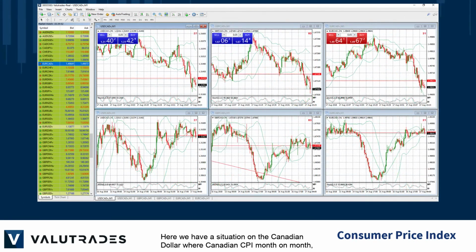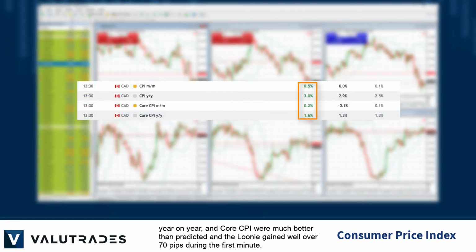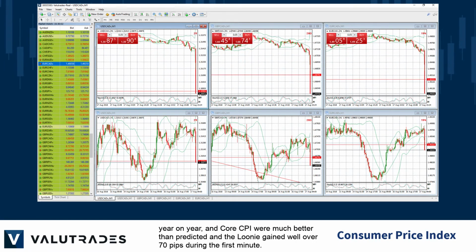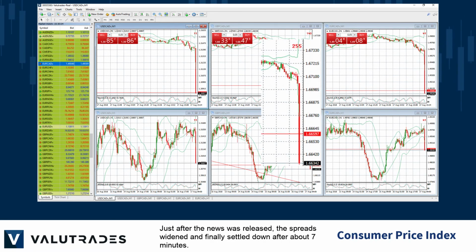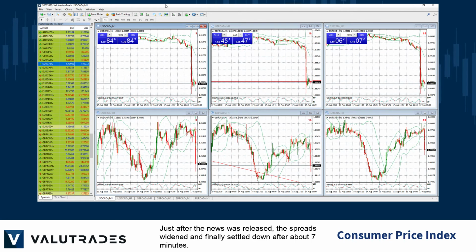Here we have a situation on the Canadian dollar where Canadian CPI, month-on-month, year-on-year, and core CPI were much better than predicted, and the loonie gained well over 70 pips during the first minute. Just after the news was released, the spreads widened and finally settled down after 7 minutes.